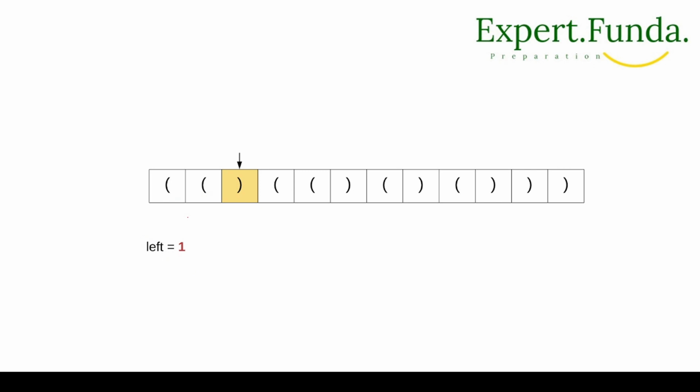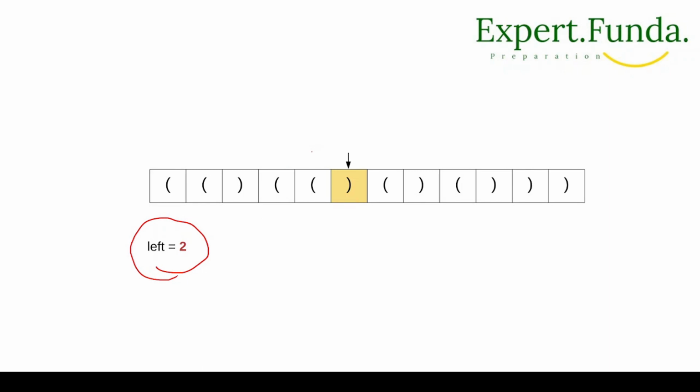Next we go here. This left has been completed by this one, so we update our left to 1 because only 1 is left. Next we go here. This is also a left, so we increment our left. Next we move here, and now left is 3. Now this left is completed by the closing one, so we reduce one from left.